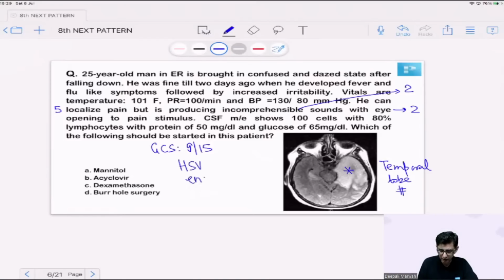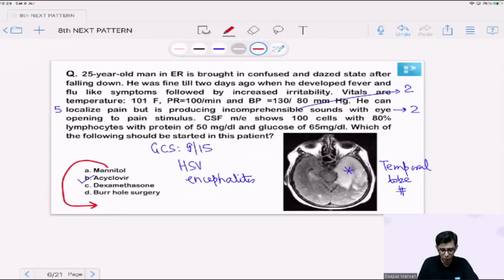And considering that he's having herpes simplex encephalitis, empirical acyclovir should be started in this patient immediately. Mannitol is given whenever there is a raised ICP. So there is no evidence of raised ICP in this question. The question at no point mentions any findings with respect to Cushing reflex.